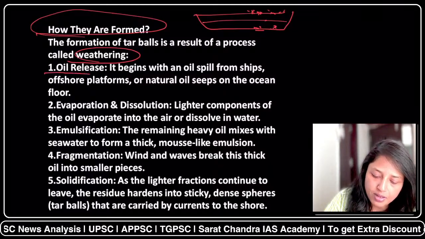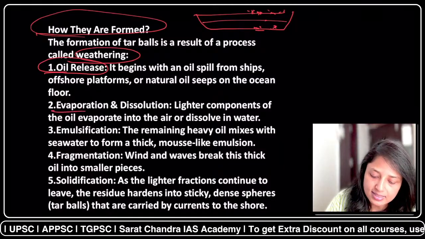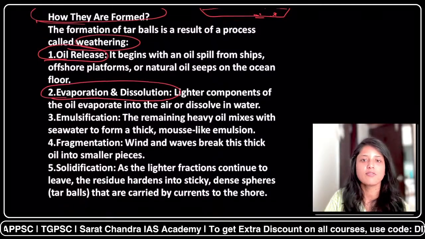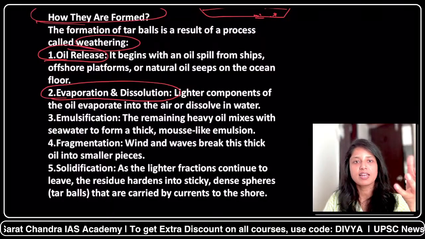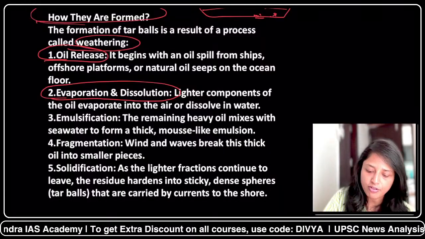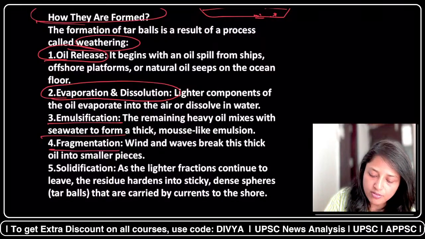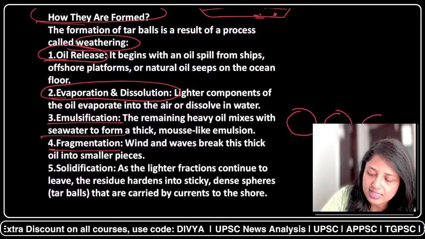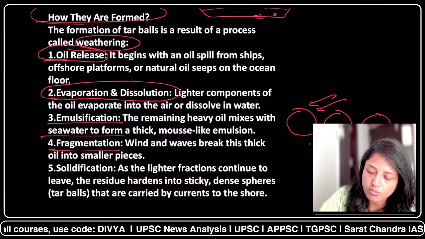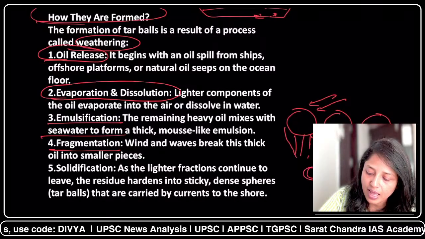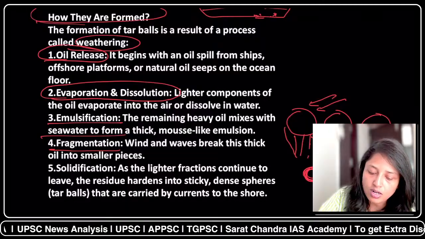First of all, oil will get released from the ships and oil tankers. Next thing that will happen is the evaporation and dissolution. As I have already discussed, the lighter components of oil will get evaporated and the heavier components, which are very heavy, will get settled at the sea floor, and finally they will get emulsified. They will be accumulated in a ball form. Finally, for example, these balls are produced at the sea floor, the water waves and the winds will act on these balls and lighter forms will get detached. Finally, we will have a very solid material which cannot be weathered further. And these are called the tar balls.